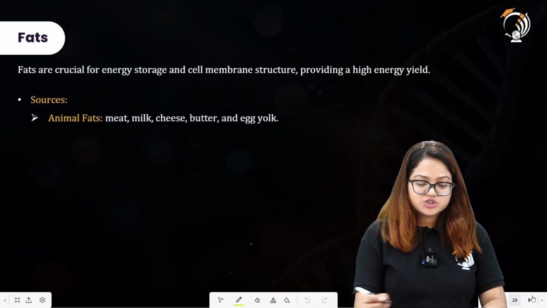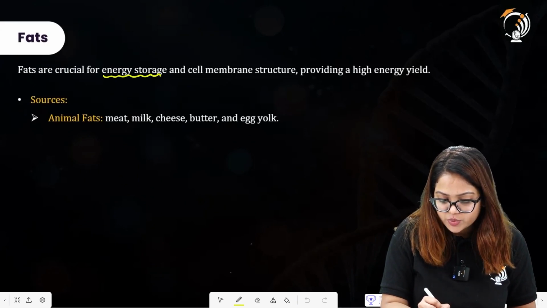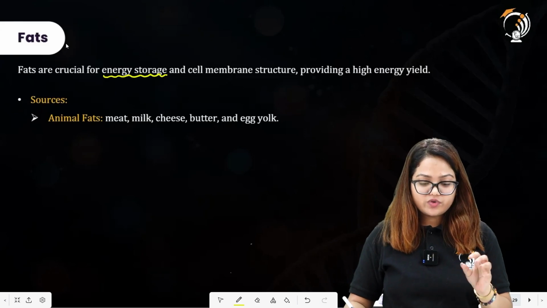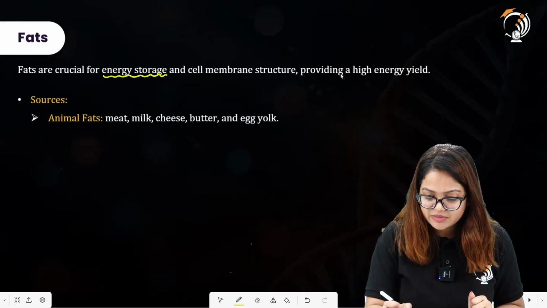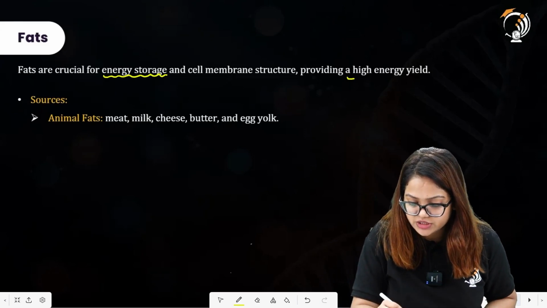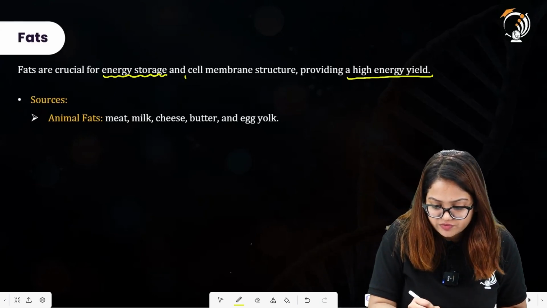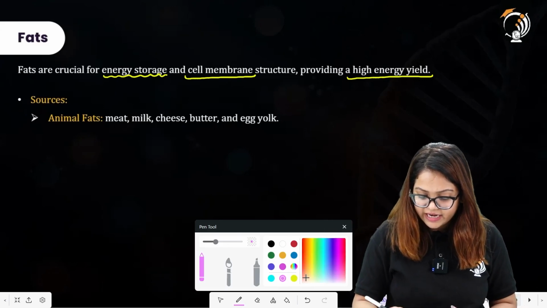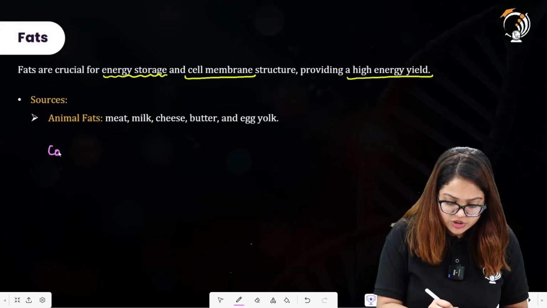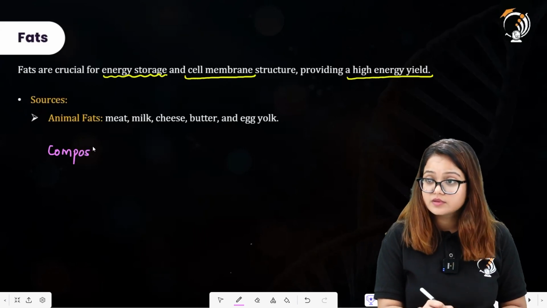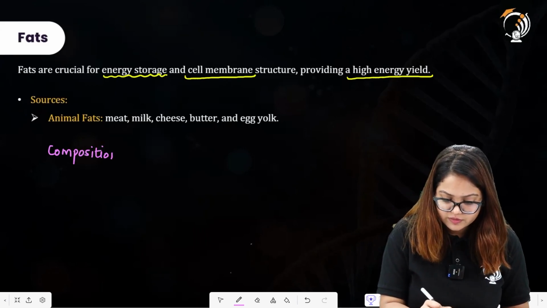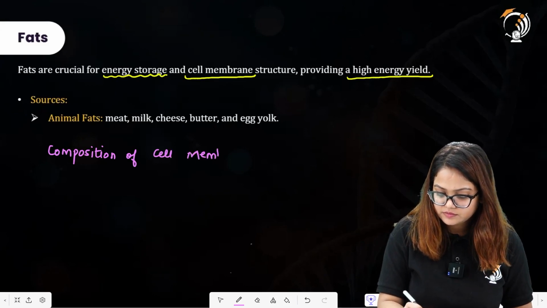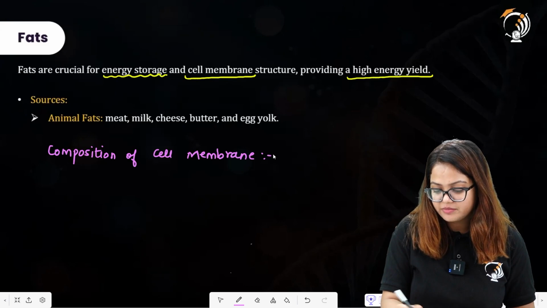Fats are crucial for energy storage. So what do we mean by fat? It is a stored energy form, also found in cell membrane structure, providing a high energy yield. As we have already discussed in previous one shots, the composition of the cell membrane: what is the cell membrane made up of?